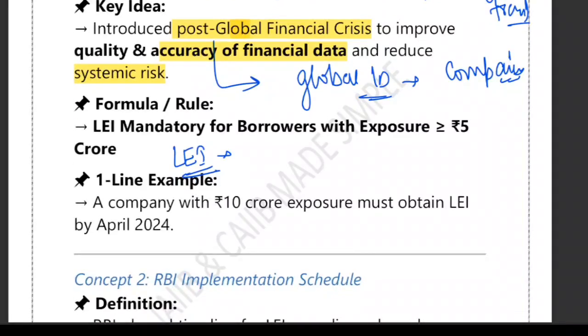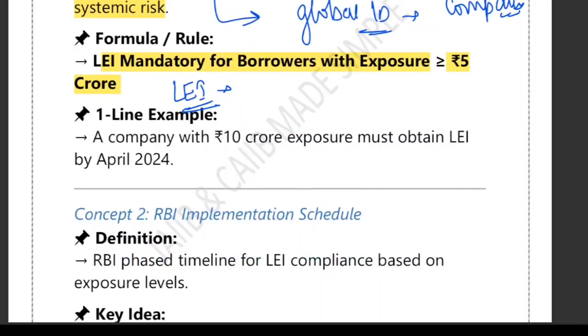So the rule is very simple. LEI is mandatory for borrowers who have a bank exposure of 5 crore and above. Let me give you one example. Suppose there is a company with 10 crore exposure. It must obtain an LEI by April 2024. So a company with 10 crore exposure must obtain LEI by April 2024.